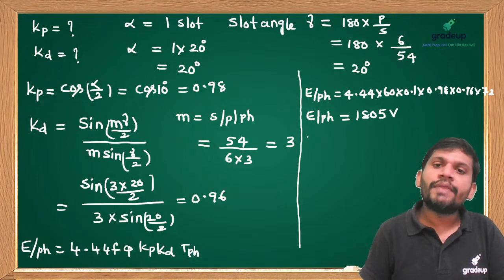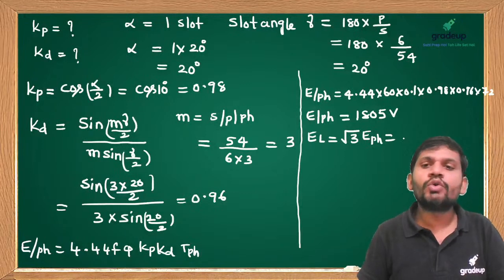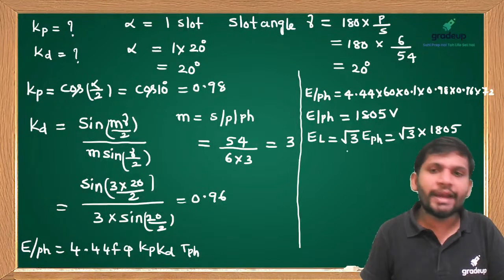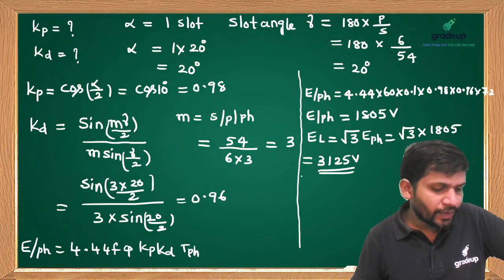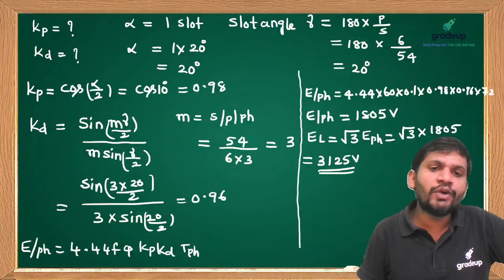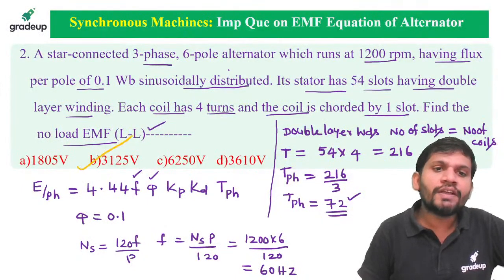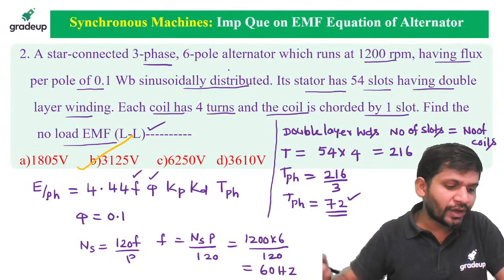Very good, sir. But the question asks for line voltage. It is star connected. Line voltage equals root 3 times the phase voltage, so root 3 into 1805. How much can you get, students? It is nearly equal to 3125 volts. Is it correct, students? Then which option is correct? This model we can expect for a 2 marks question. 3125 volts we can get.